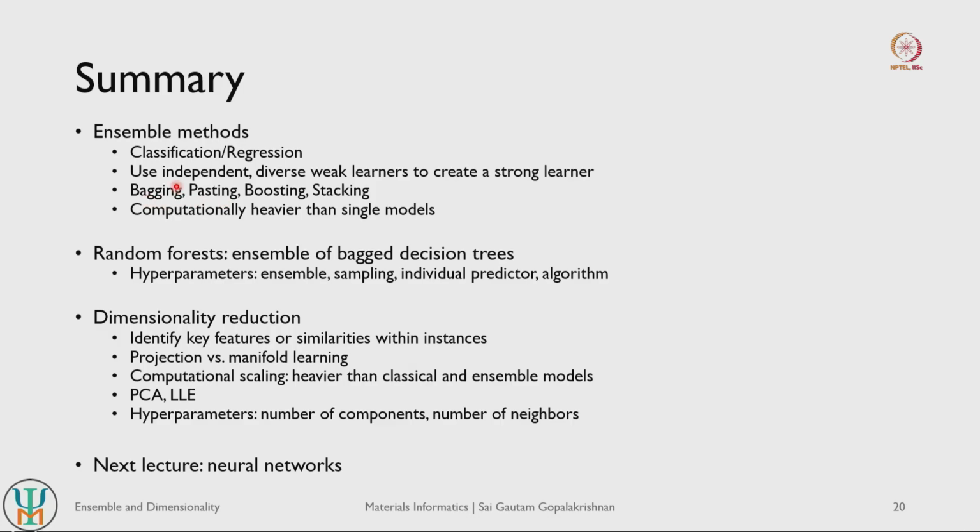Bagging is sampling of data points with replacement, pasting is without replacement. Boosting is a way to do sequential learning instead of simultaneous learning. Stacking is a way to make the models even more powerful by learning the aggregation part as well, instead of doing simple mean level aggregations or majority votings.